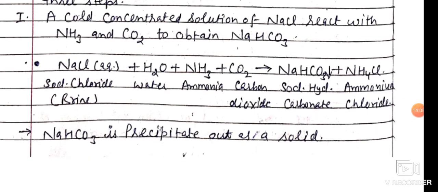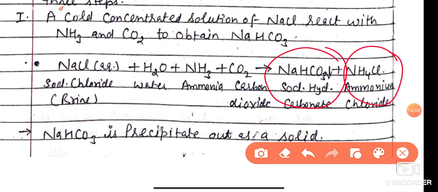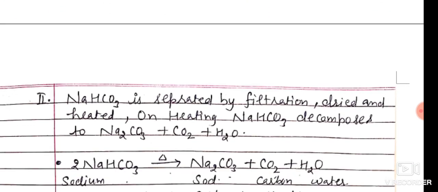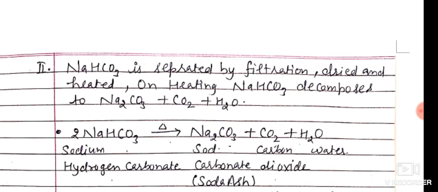Sodium hydrogen carbonate forms a precipitate while ammonium chloride remains in aqueous solution. So we need to separate them with the help of the filtration process. Sodium hydrogen carbonate remains as a residue on the filter paper, and ammonium chloride passes through. Sodium hydrogen carbonate is separated by filtration, dried and heated. On heating, sodium hydrogen carbonate decomposes to sodium carbonate, carbon dioxide and water.